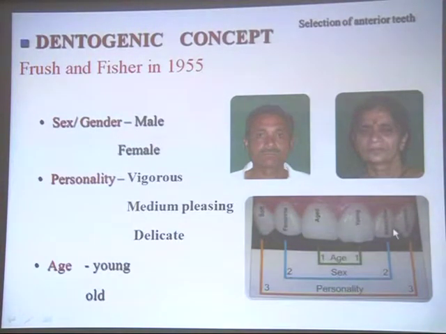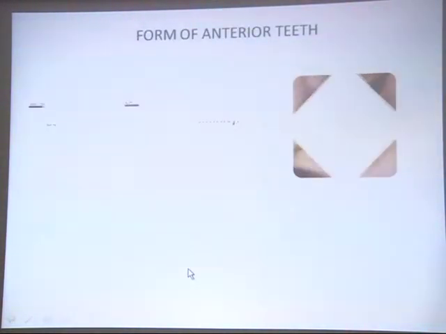Sex. Can you see the difference between these two lateral incisors? On this side you can see both the line angles, the mesial and distal, have been rounded off. This is the basic quality of femininity, roundness. Here it is again straight. In the third one, the canine, if the patient has a vigorous personality, you can see the sharp tip of the canine, and it definitely changes the look of the patient. Here you can see the soft type of personality, it has a gentle curvature. This will be more clear in this.